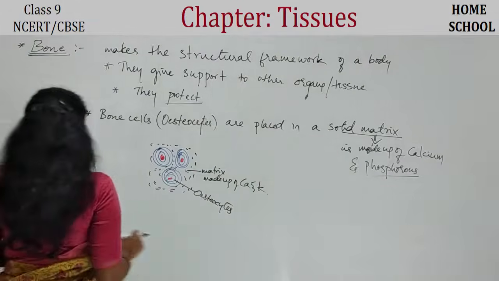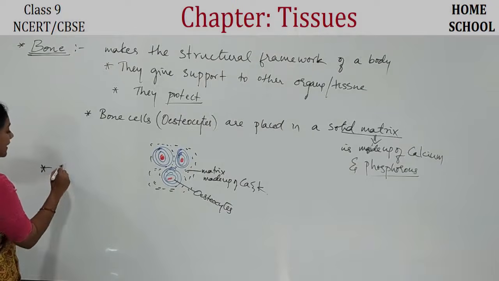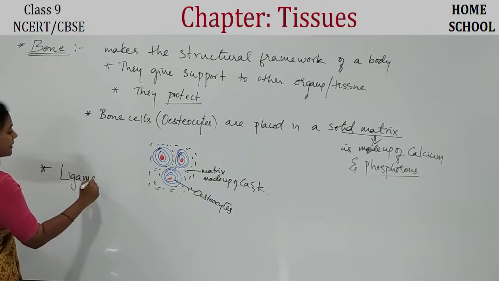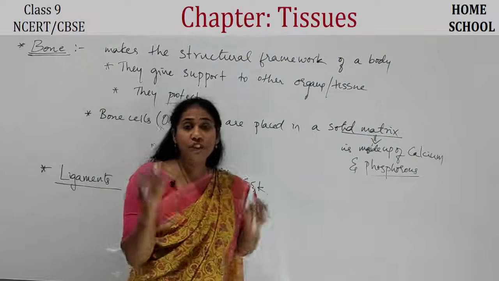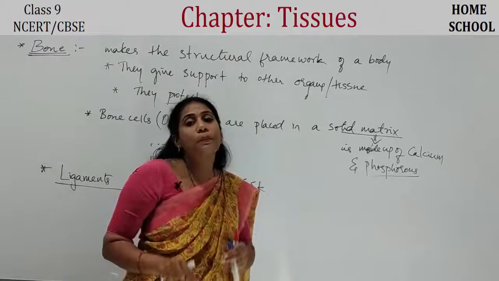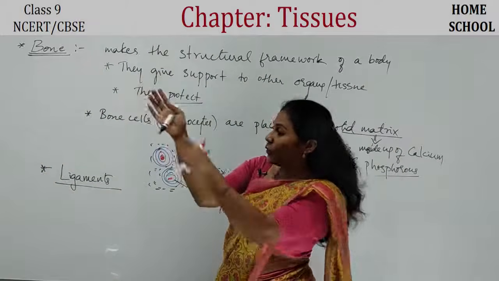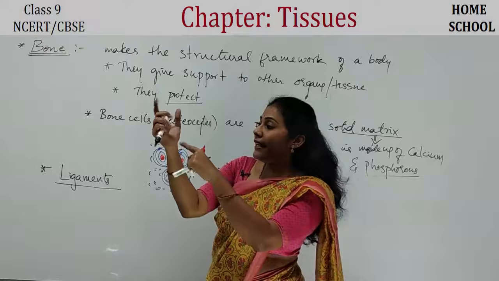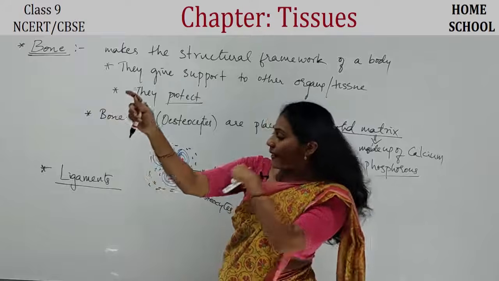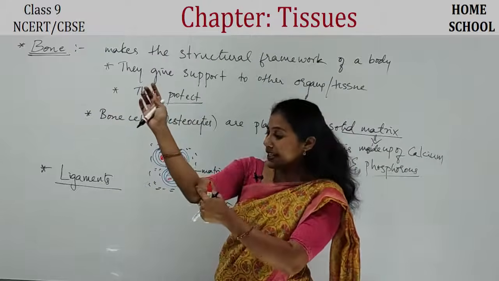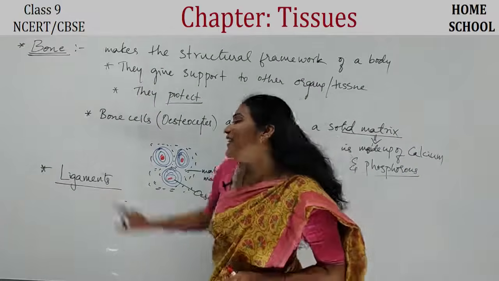And here let us talk about one more connective tissue, that is ligament. So what is ligament, guys? Ligament is a connective tissue which connects one bone to another bone. Imagine this is my hand. Say from here to here there is a bone, here to here another bone, and here there is a joint, and in the fingers there are small bones. So this bone is connected to this bone. So who is connecting one bone to another bone? Again a connective tissue, and that is called ligament.